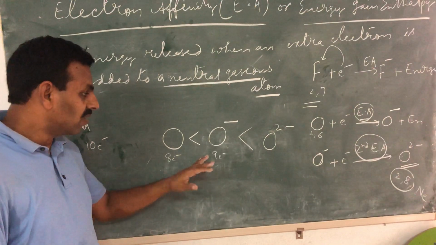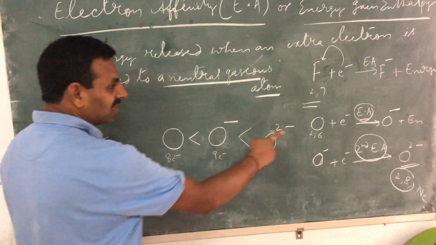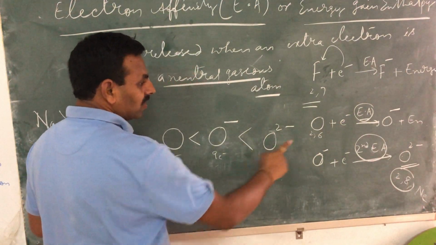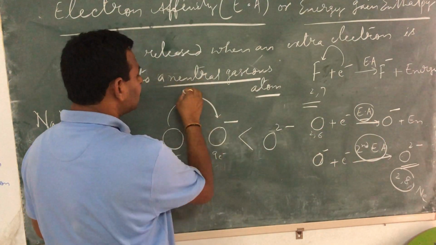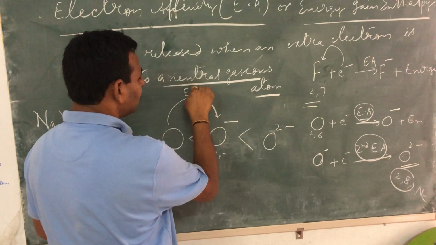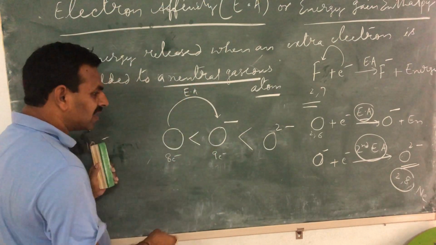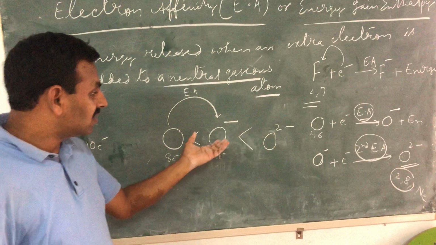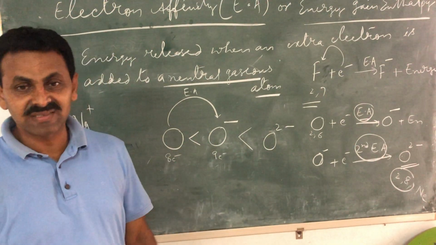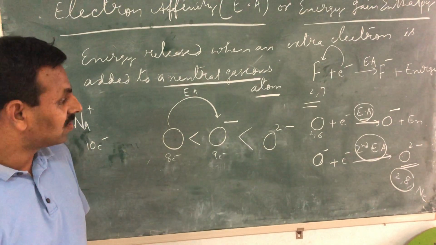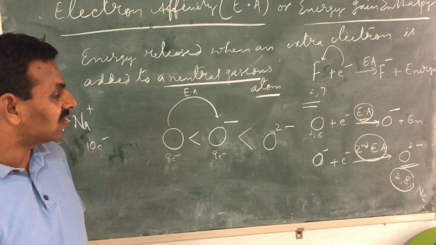Now look at this picture. What we have done in the first step is convert O to O minus. Energy released is electron affinity. So what happened from O to O minus? The size of the species increased. Now, why is it difficult to add an electron?